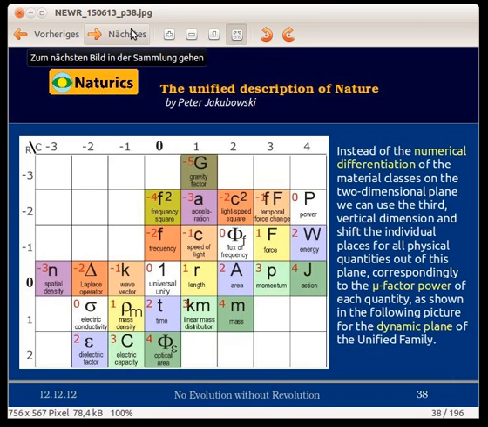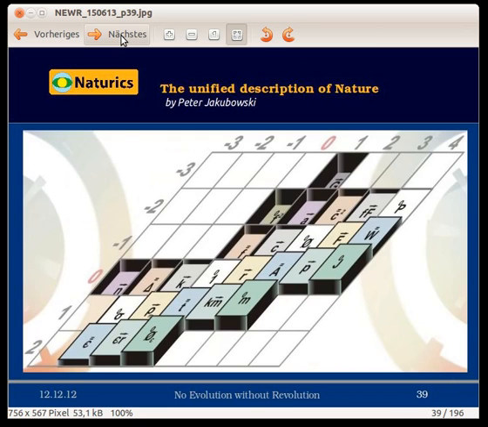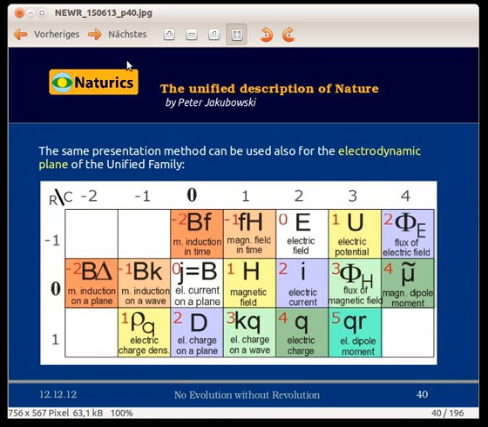Now, if we shift each square of the dynamic plane vertically out of the plane, according to the material factor exponent belonging to the square, down if negative and up if positive, we obtain the following 3D modification of the dynamic plane of the unified family. Using the same procedure to modify the electrodynamic plane of the unified family, we obtain a similar 3D modification of this plane.